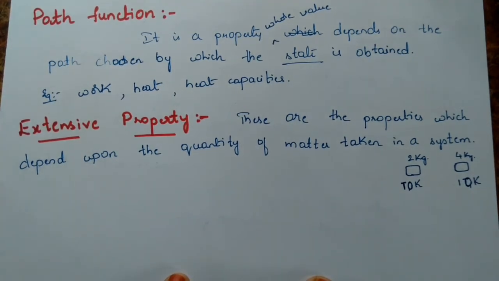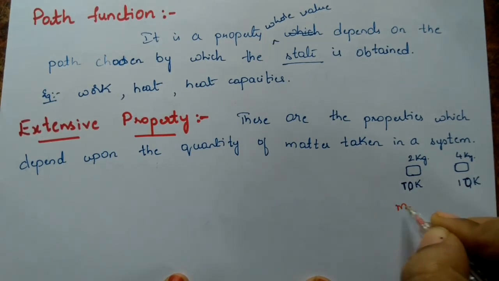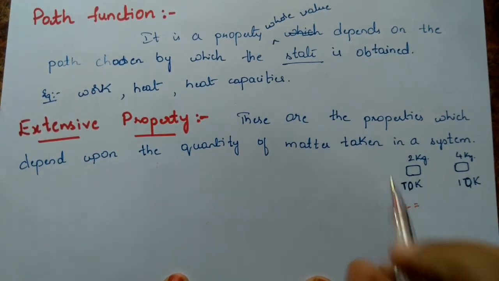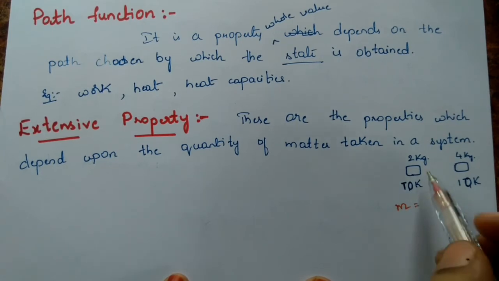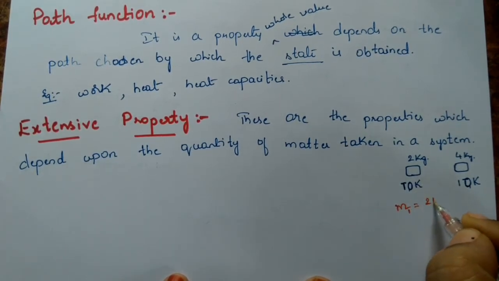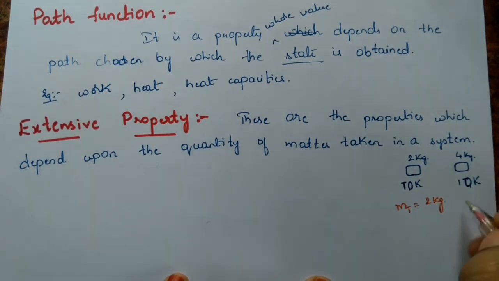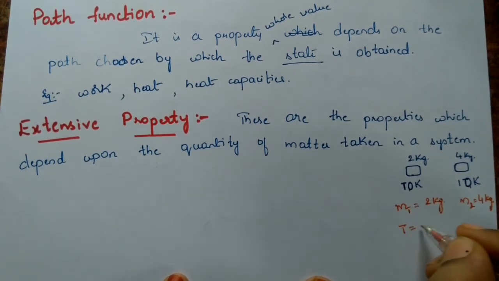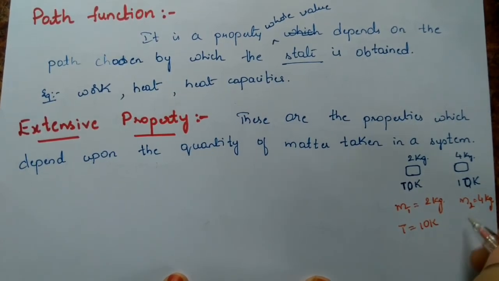Now we can say that mass is a physical quantity, or a property, in which in the first system the mass is 2 kg and here the mass is 4 kg. The temperature here is 10 Kelvin, and here also it is 10 Kelvin only.